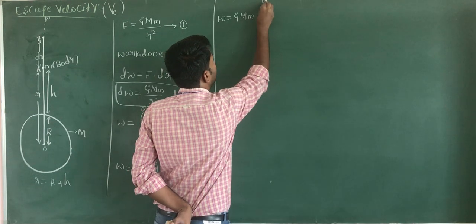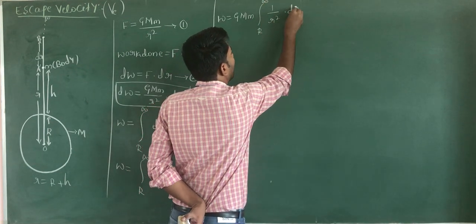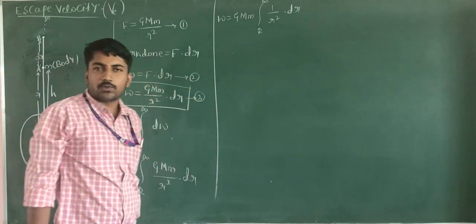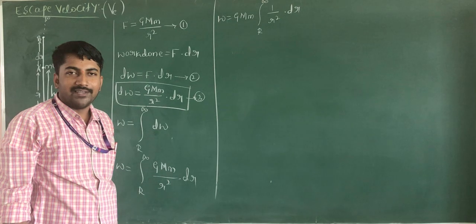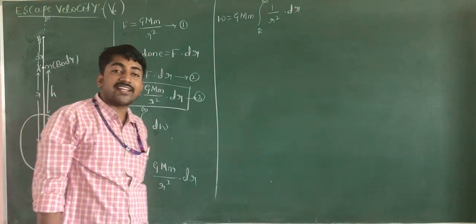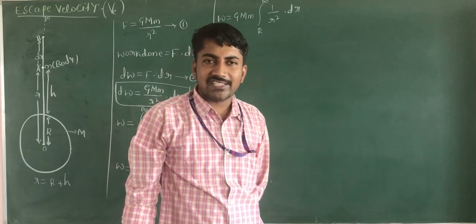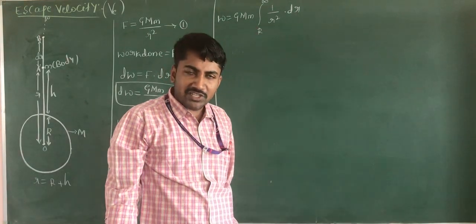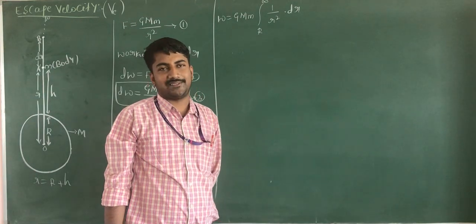integration of r to infinity 1 by r square into dr. It is in the form of 1 by x square into dx. Integration of 1 by x square into dx is equal to minus 1 by x.